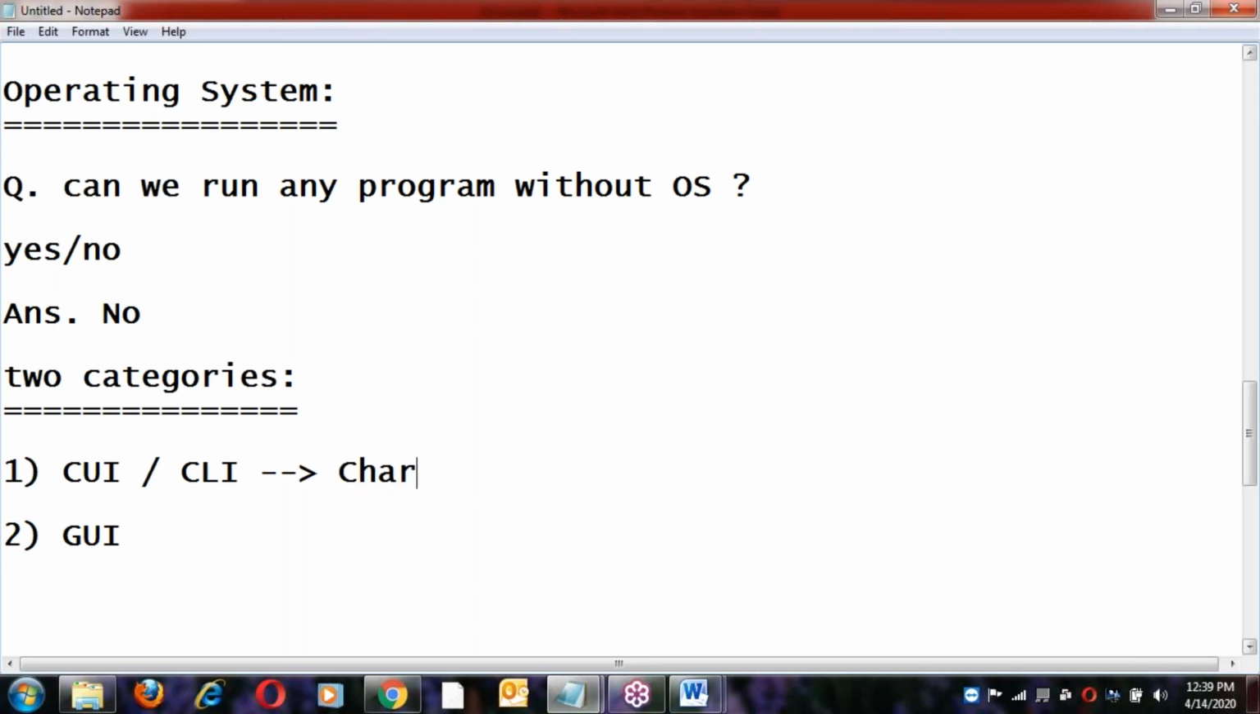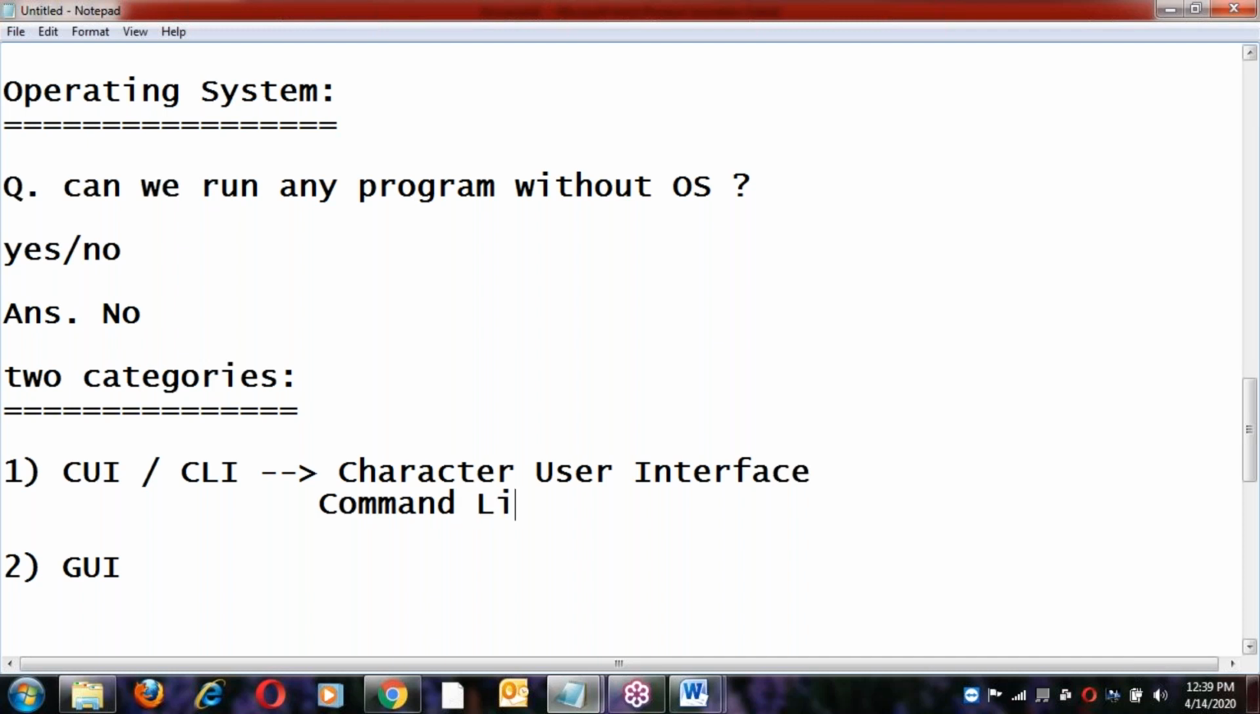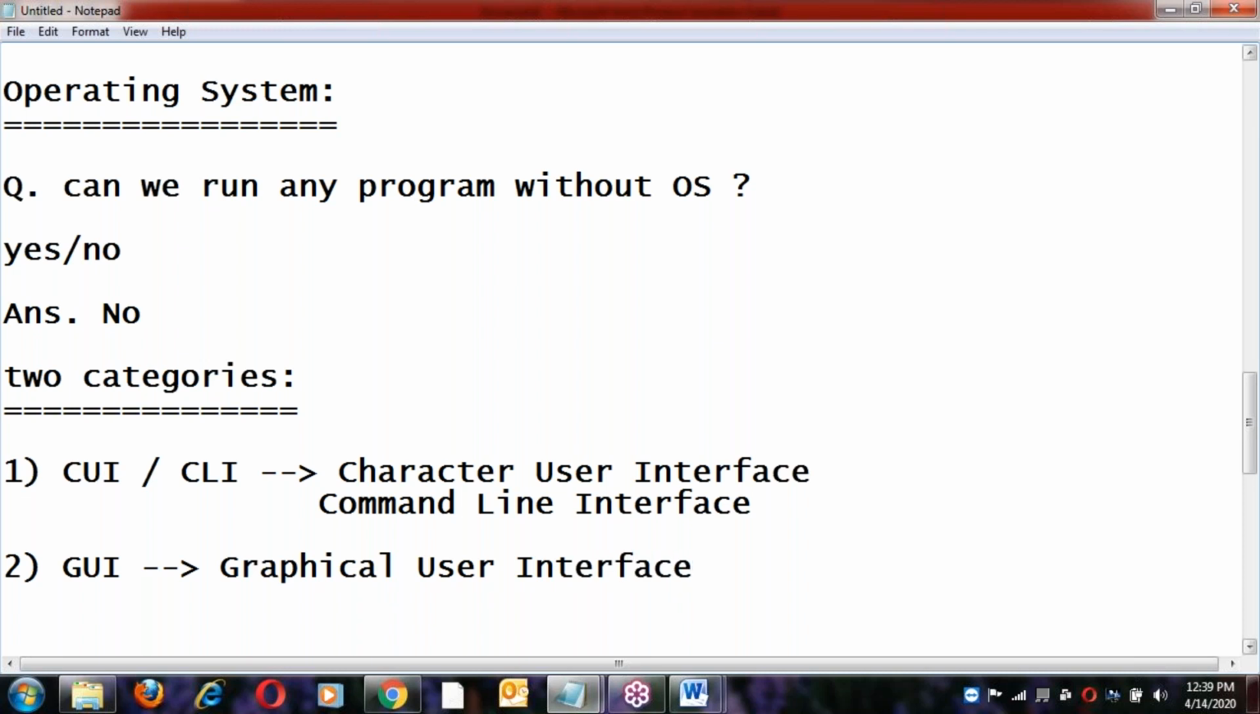The character user interface is also called the command line interface. CLI means command line interface. GUI means graphical user interface. So command line and graphical interfaces are like this. What is the character interface, and what is the graphical one?